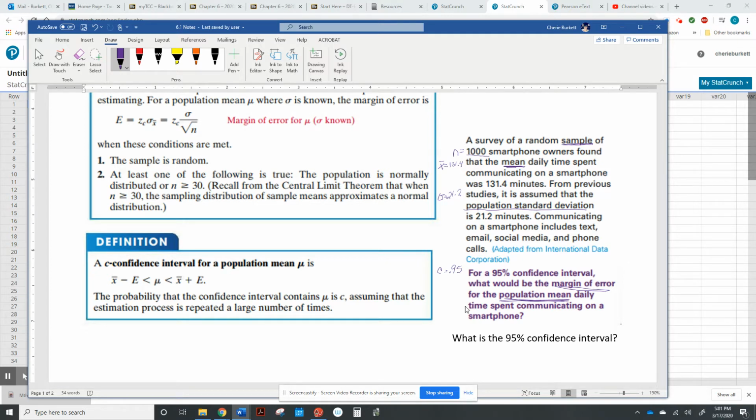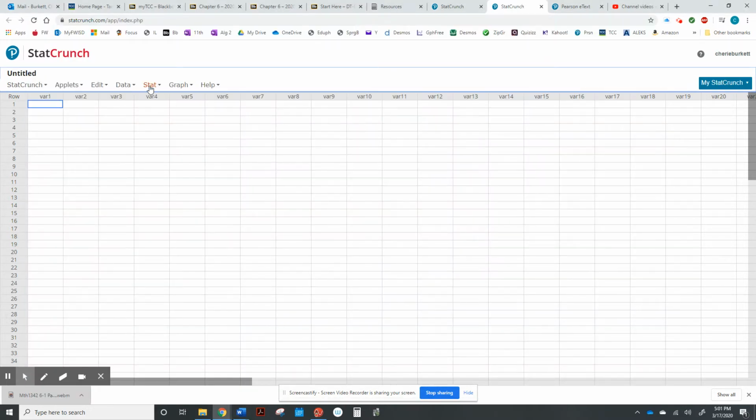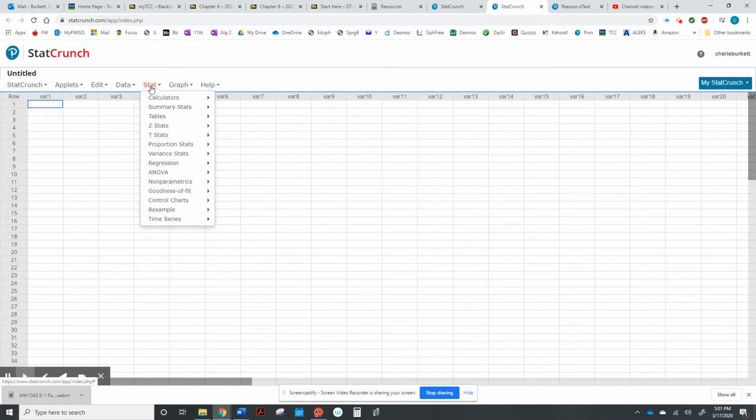Since we know sigma, since we know the population standard deviation, we're going to do a Z stat. Okay, that's what we're going to do. So we're going to go to StatCrunch and we're going to go to stats and we're going to go down here to Z stats and we're just dealing with one sample. That's all we're dealing with in this course.